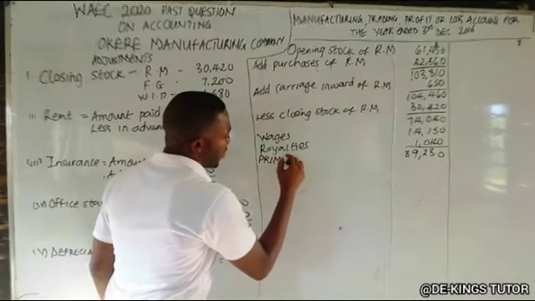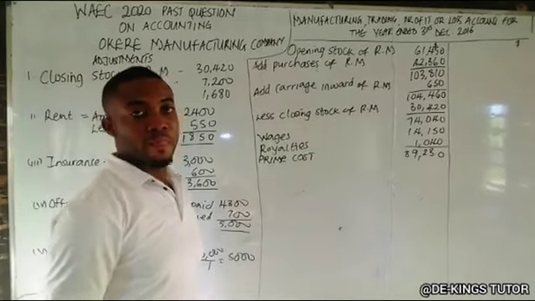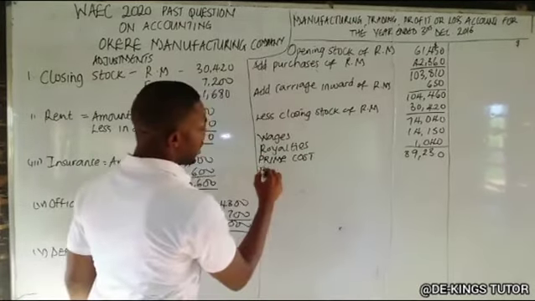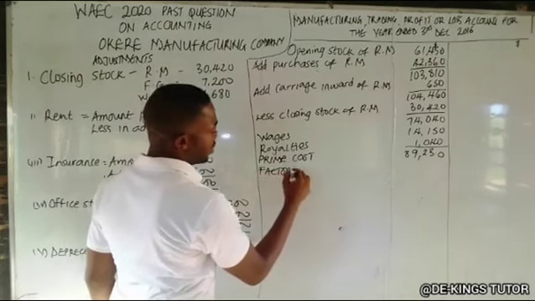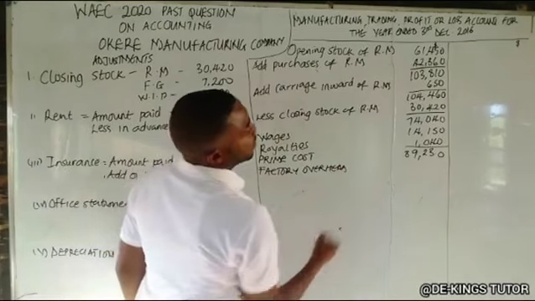So the next one is our factory overhead. Our factory overhead are those indirect expenses.